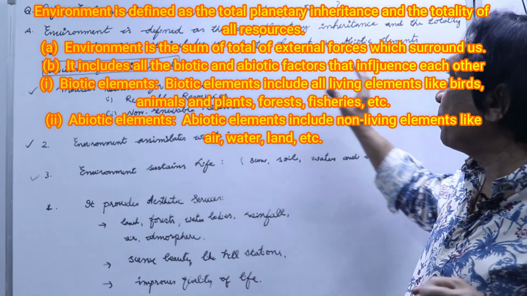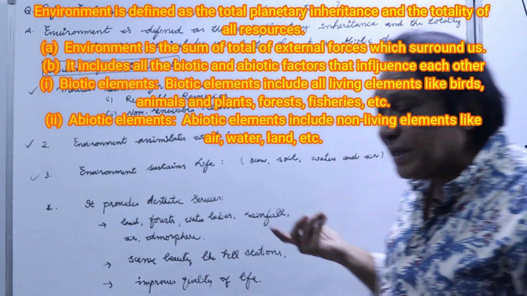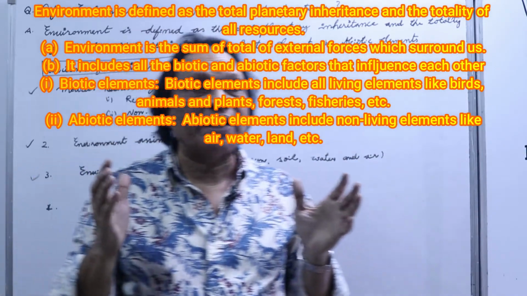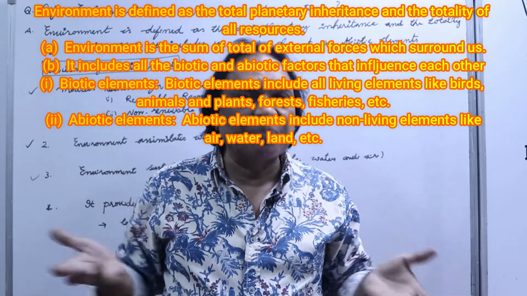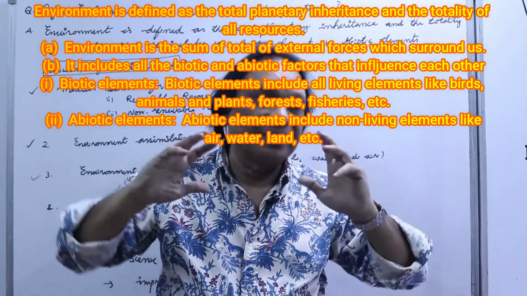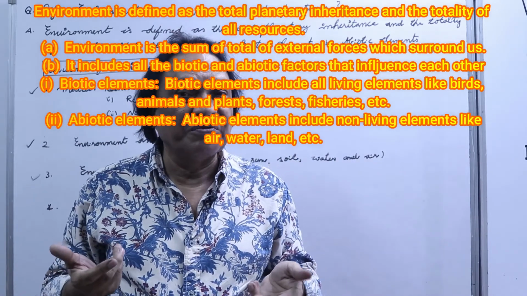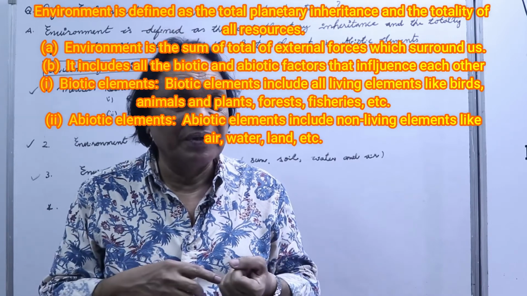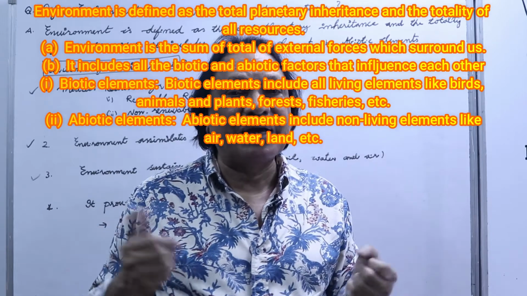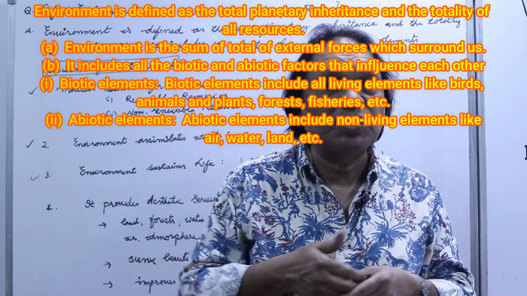It includes biotic elements and abiotic elements. What exactly are biotic elements? Biotic elements are those which have life. It can be animals, birds, fishes or fisheries, which have life. That is biotic. What is abiotic? That which does not have life. It can be water, atmosphere, snow.